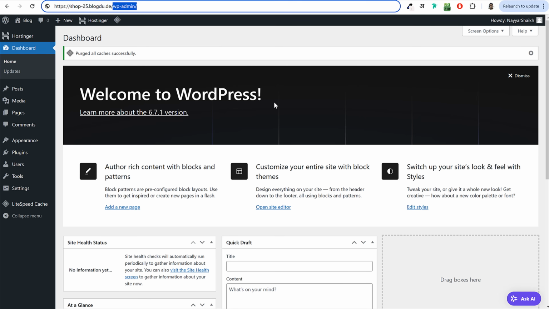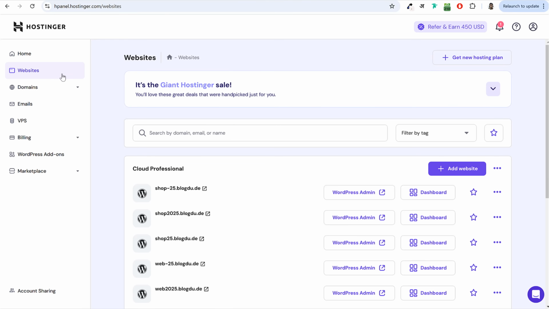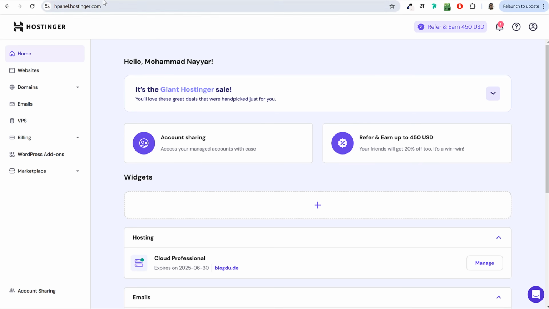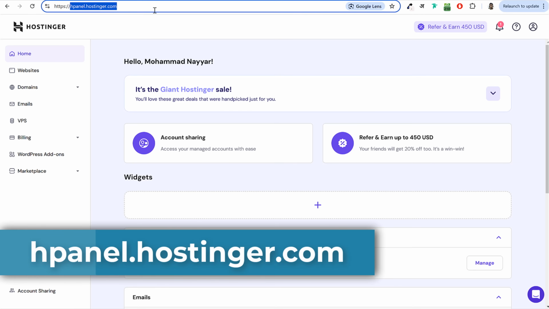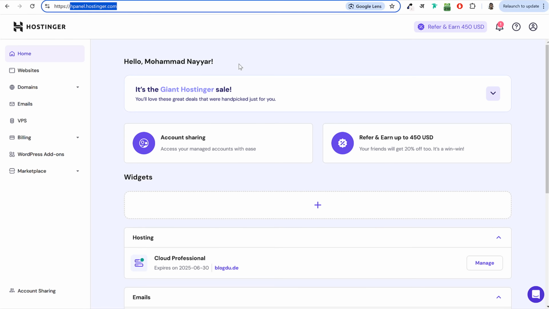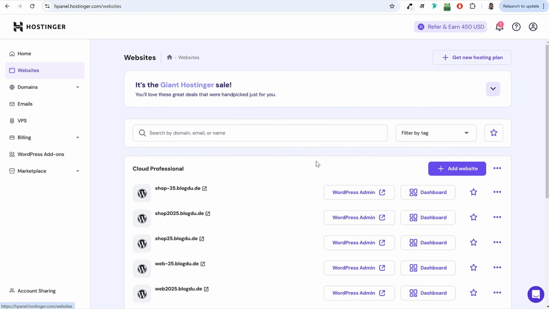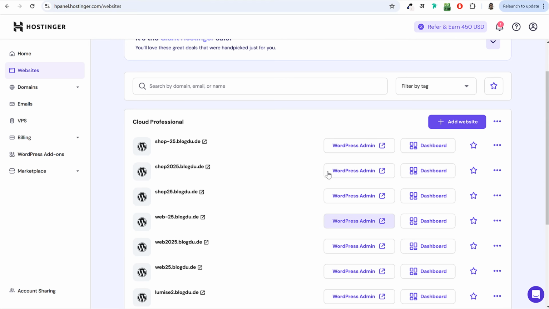In future, if you forget your email address or password, you can always go back to your hosting panel. Okay, let me show you this thing. So the control panel for your Hostinger account is this, hpanel.hostinger.com. This is the place from where you will control your hosting. Whenever you want to manage any websites or hosting, you will always come to this page. This is your Hostinger account. And over here at the left hand side, if you click on websites, you will see all the different websites that you have created using this hosting.